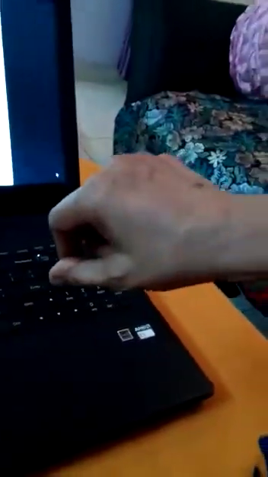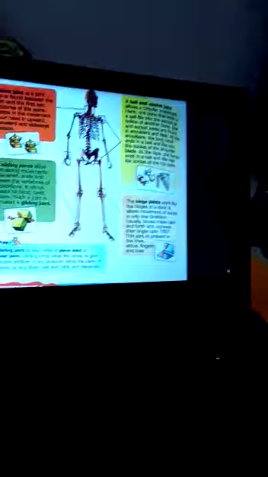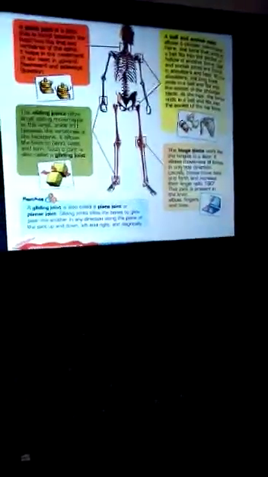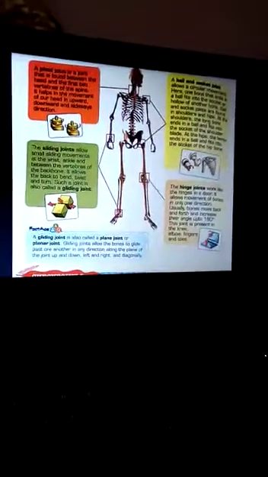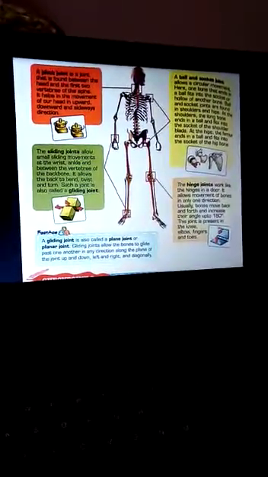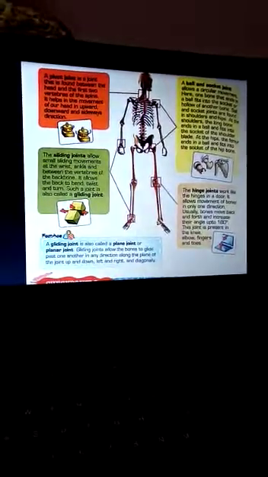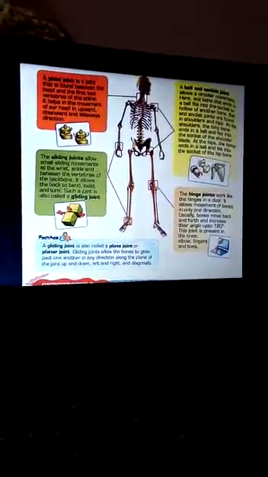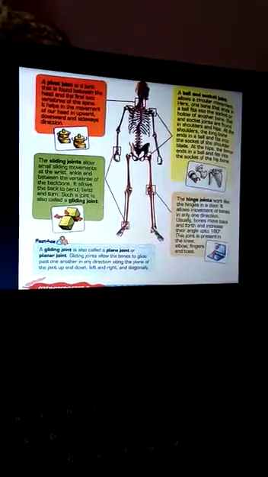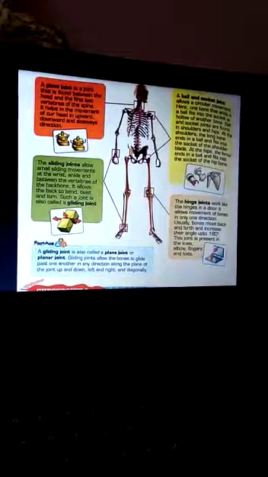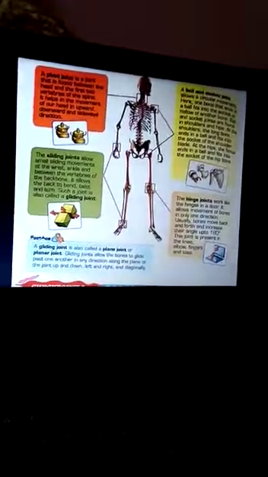So this is the wrist part. A gliding joint is also called a plane joint or a planar joint. Gliding joint allows the bones to glide past one another in any direction along the plane: up and down, left and right, diagonally. So, children, I want to tell you that our wrist and ankle have gliding joints, and the bones in such a joint can glide on one another in any direction, and these joints are also present in the backbone. They help the back to bend and twist. It is also called a planar joint.